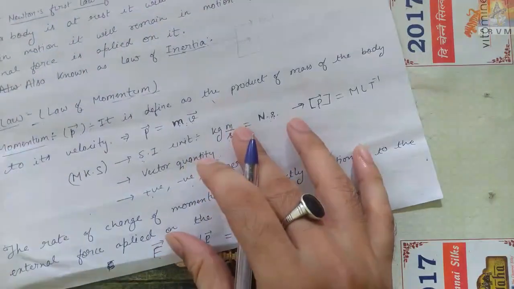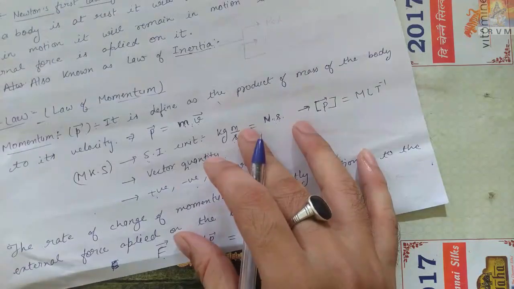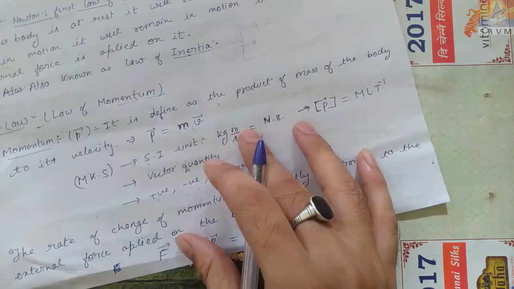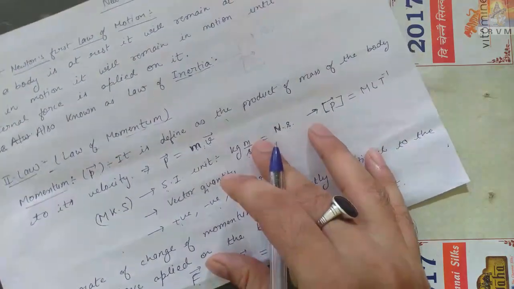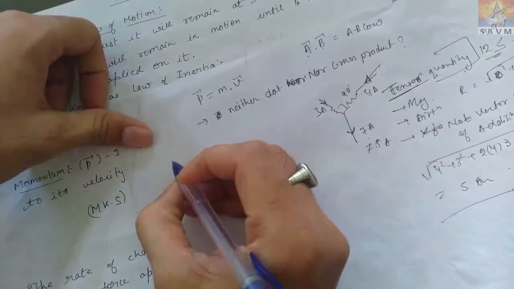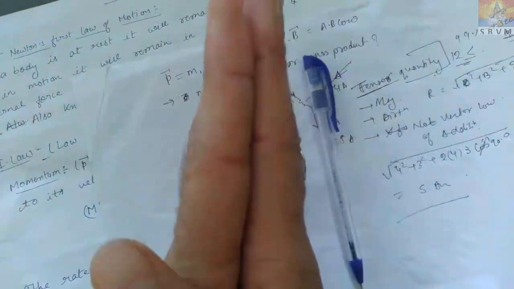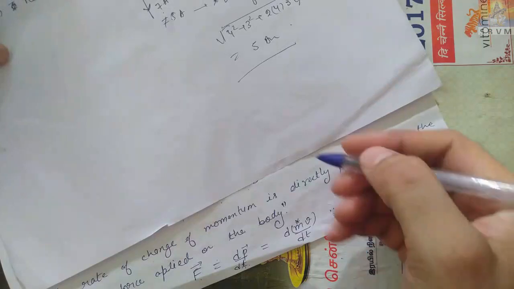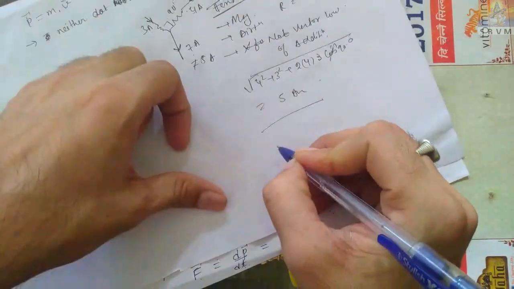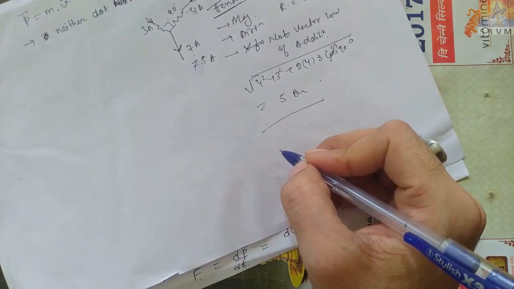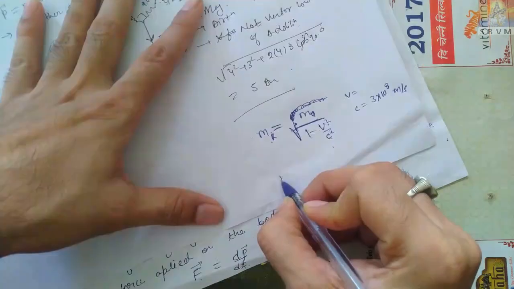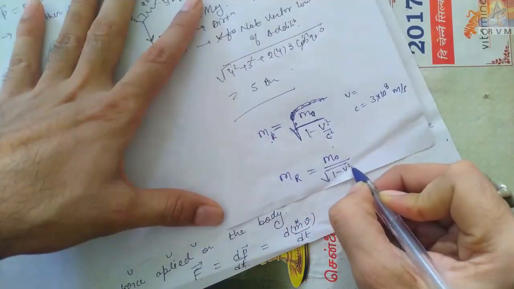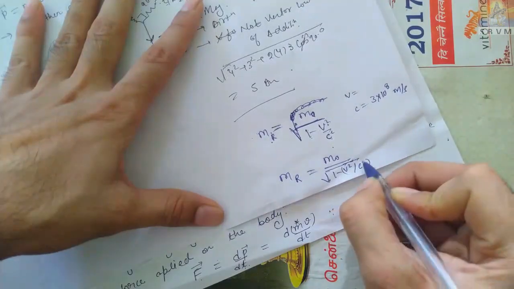If mass is not constant, then we cannot take mass outside the differentiation. For example, does mass vary with respect to time or not? Basically in Newtonian physics, mass does not vary with respect to time. In Newtonian or classical physics, which is what we are studying, it does not. But the actual formula of the mass, I would like to mention a little bit, is m is equal to m naught divided by the square root of 1 minus v square by c square. Yes, this is the formula.